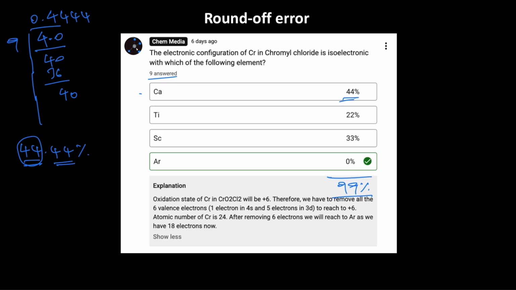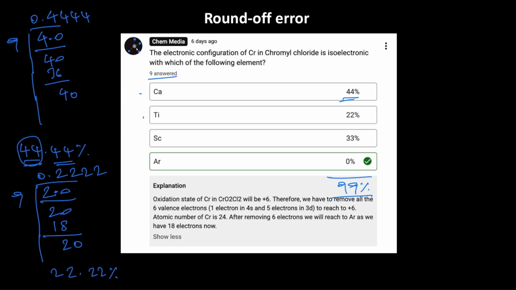How about the second one? How many students picked titanium as the answer? If it is 22%, then it is 2 by 9, isn't it? We can't divide, so put a 0 and raise it to the decimal. Now we can do it 2 times. 2 times 9 is 18, remaining 2 we can't divide once again, so this will keep going. The actual value is 22.22%. 0.22 is neglected and the value entered is 22.